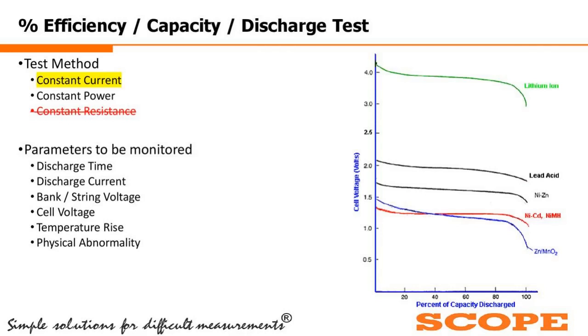Now, for different types of batteries, the graph is generally different, but the nature of the curve is almost the same for all types of batteries. So it is not changing.